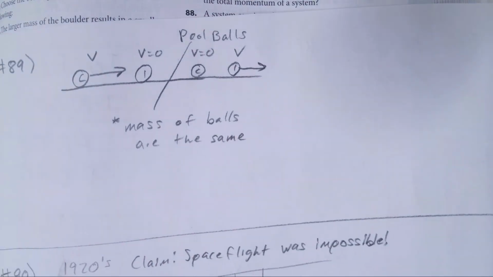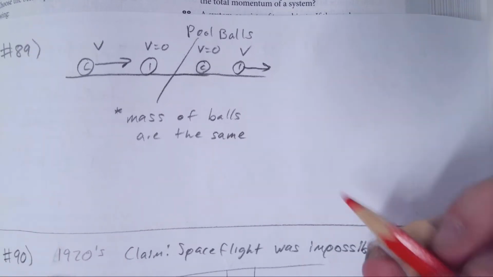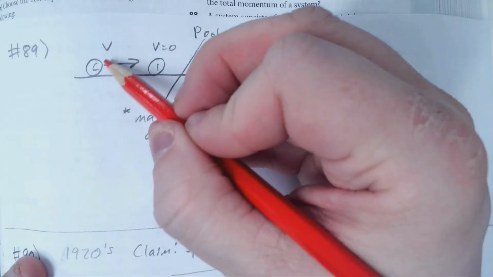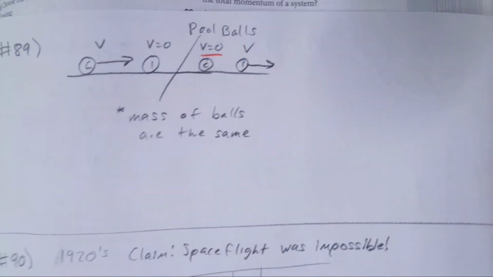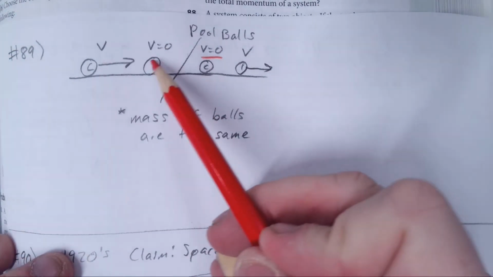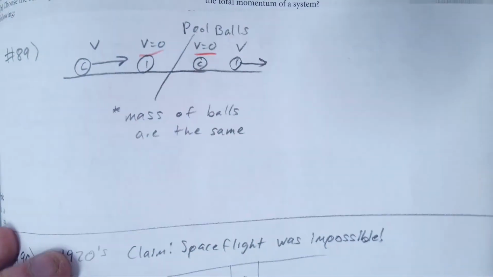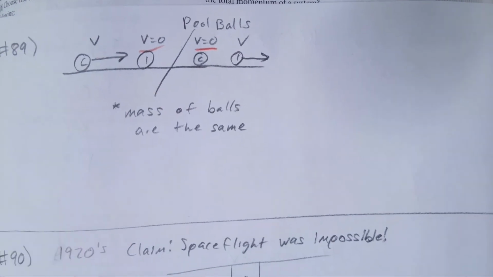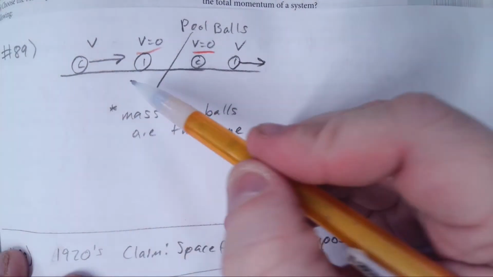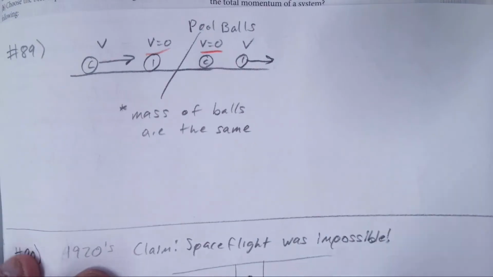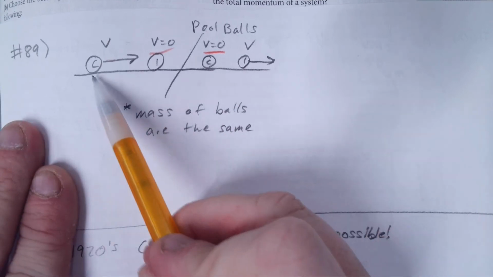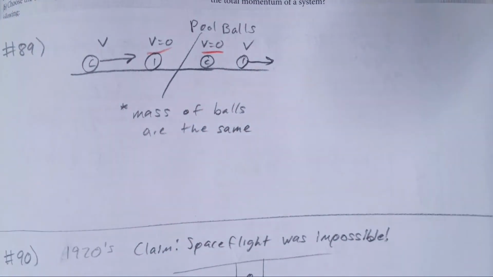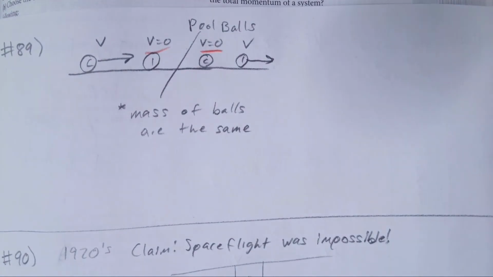Momentum is conserved. However, the velocity is not conserved here because, well, we can see here that it's clearly moving here, and here it's at rest. So the cue ball stopped moving, velocity not conserved. Same thing with the one ball. Initially it wasn't moving, now it is moving. So once again we have a gain in velocity, but the velocity is not conserved for the individual ball. So just the same way, how much momentum this loses is how much is gained, but the individual velocity for the ball is not conserved.